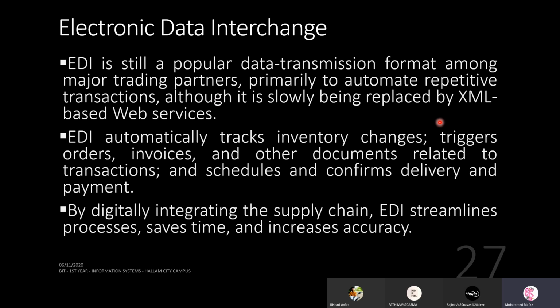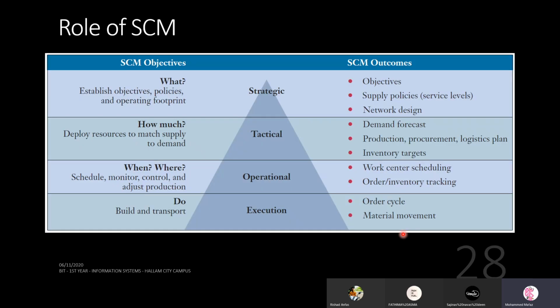So EDI automatically tracks inventory changes, triggers orders, invoices, and other documents related to transactions, schedules, and confirms delivery and payment. By digitally integrating the supply chain, EDI streamlines processes, saves time, and increases accuracy. Right? So these are some benefits: when the companies, the suppliers, the stakeholders use EDI, it is saving time and increasing accuracy. So to put it in a different way.